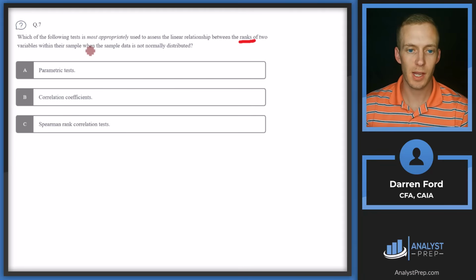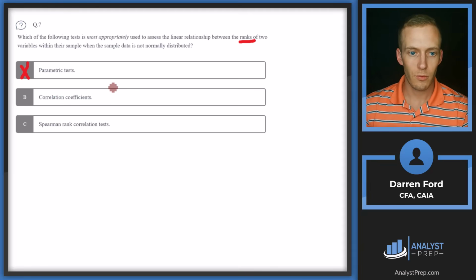Question 7. Which of the following test is most appropriately used to assess the linear relationship between the ranks of two variables within their sample when the sample data is not normally distributed? So we've got A, parametric tests. For parametric tests, this is going to require normally distributed data, so that's going to rule out A for us. B, correlation coefficients. For correlation coefficients, the ranking part is kind of what throws us up here. Assess the linear relationship between the ranks of two variables within their sample when the sample data is not normally distributed. Correlation just goes from -1 to +1.